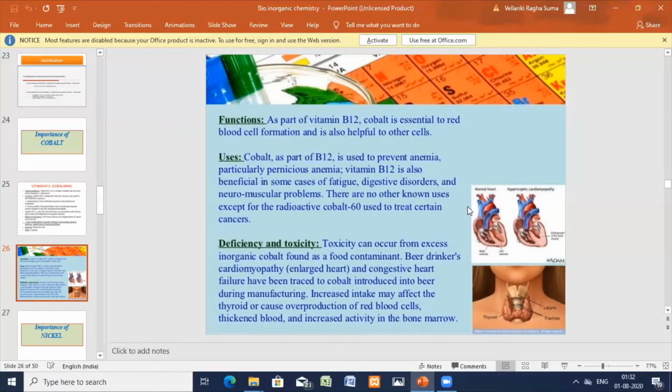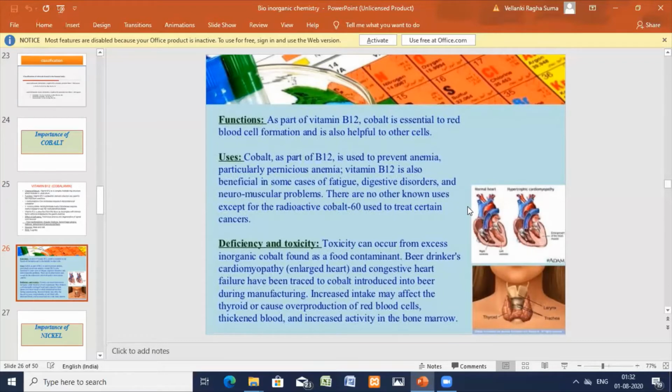Increased intake may affect the thyroid and cause overproduction of RBC. So thickened blood means you can just remember increased activity of the bone marrow. RBC is increased. In this way, cobalt can cause deficiency, and along with the deficiency, even toxicity is observed.